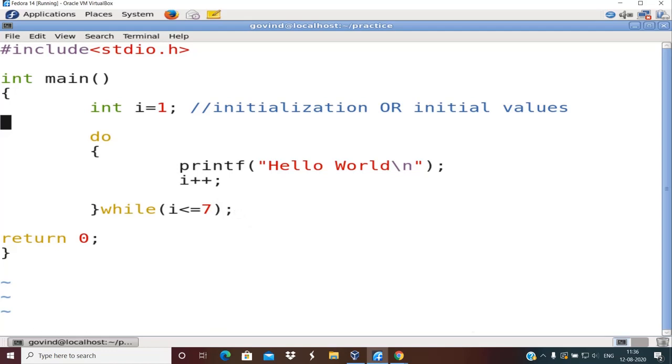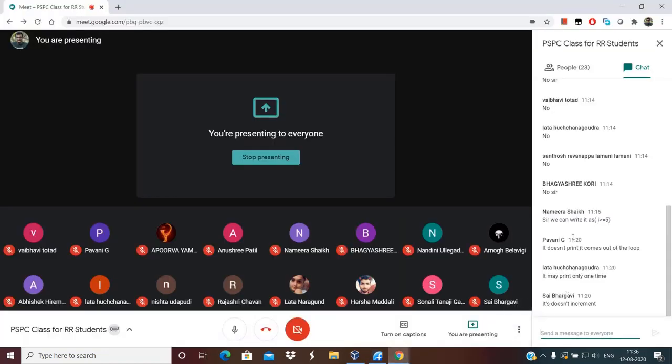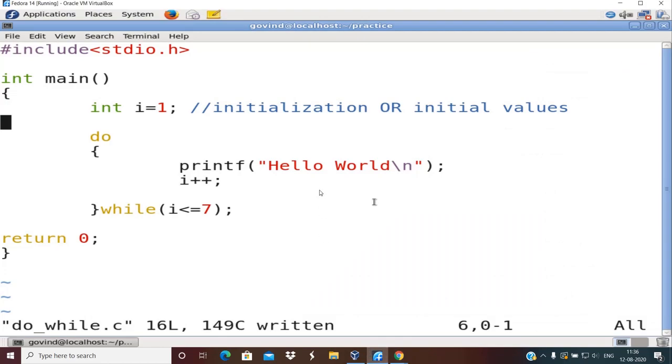At this stage, anyone having any doubts? Because initially do while is a bit confusing compared to the entry control loop. Any doubts, anyone? Okay, very good. So this is do while. I'll again repeat, you write do as a keyword and immediately write the body of that do while. Then write while. Okay, so now what do you think will be the output of this?